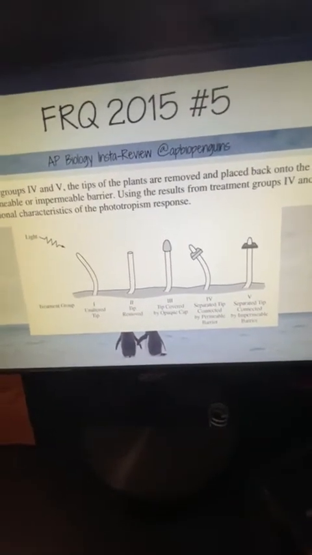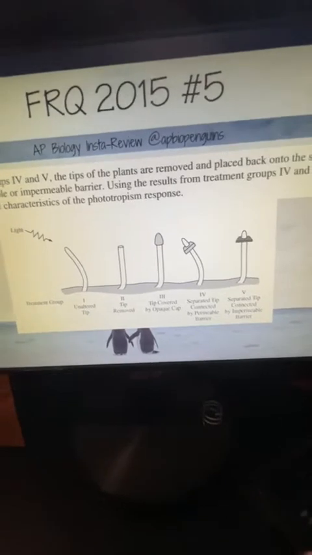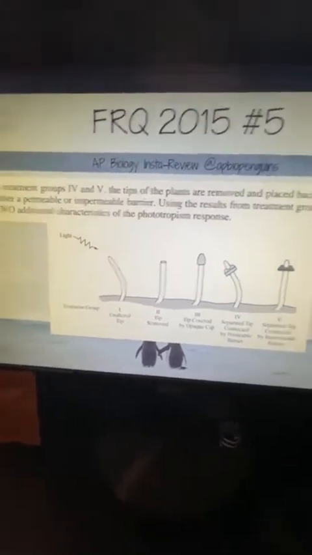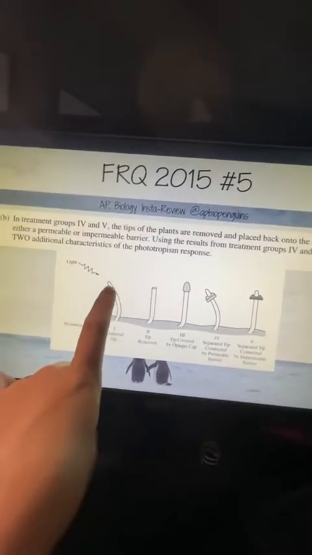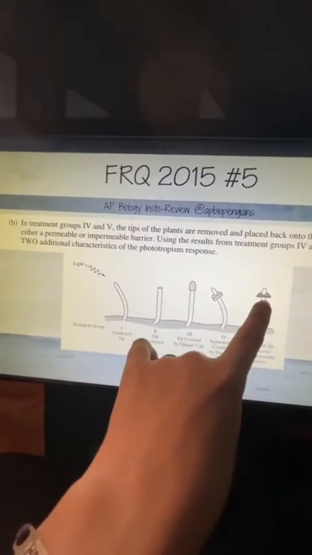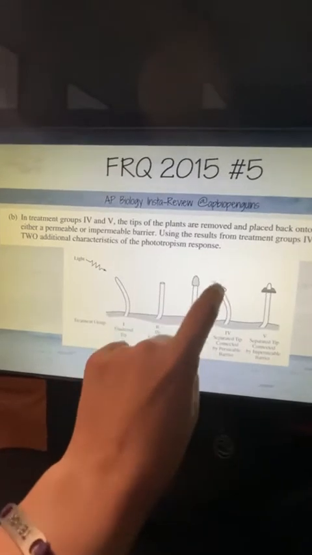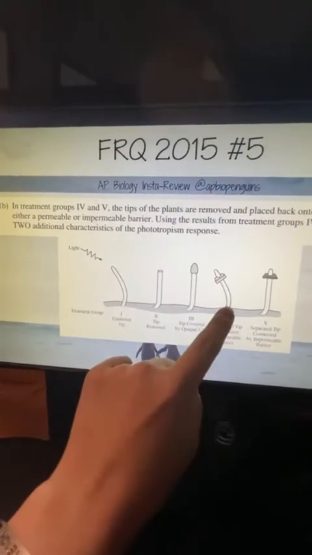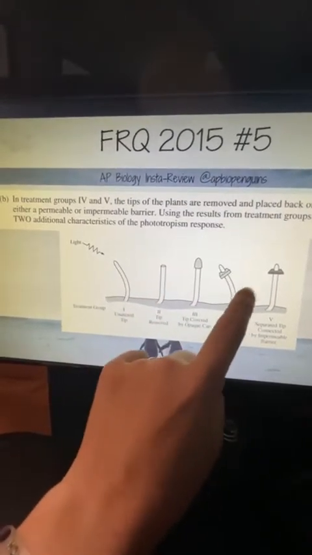Describe 2 additional characteristics of the phototropism response. Okay, so I need to have 2 more things that help me here. Wait, when the tip is removed, it grows. But if it has an impermeable barrier, it means it cannot grow. So there must be something in the tip that went down, and because it went down, it allowed it to grow.